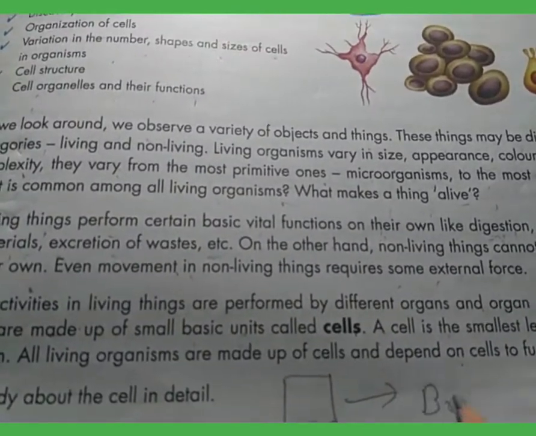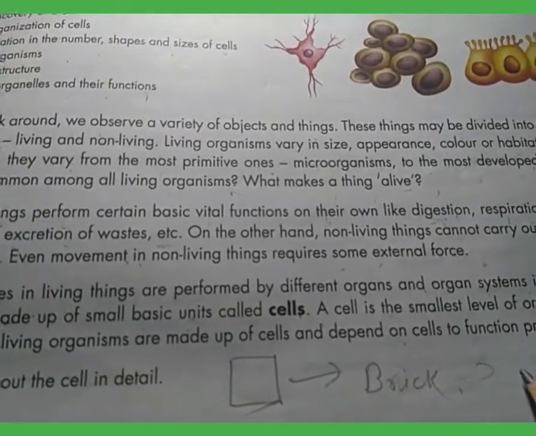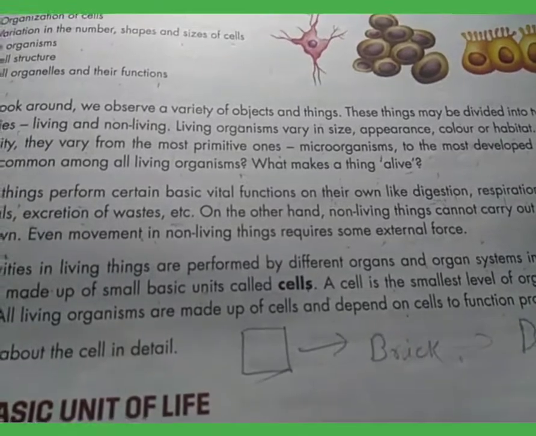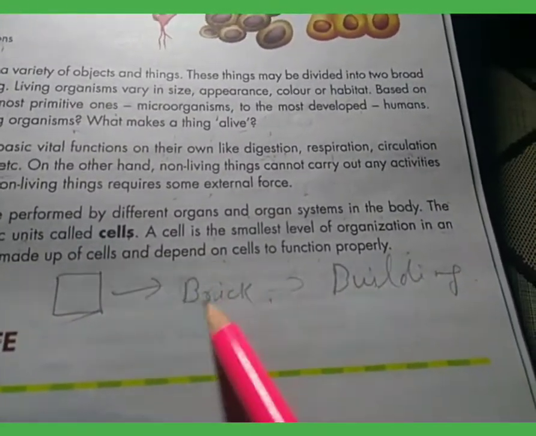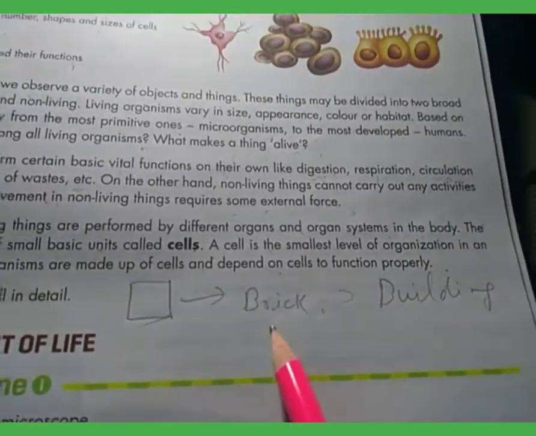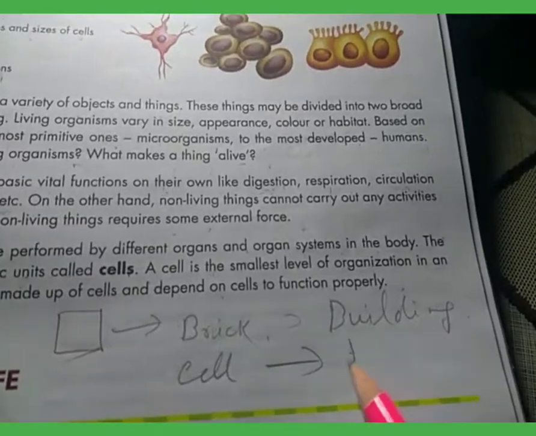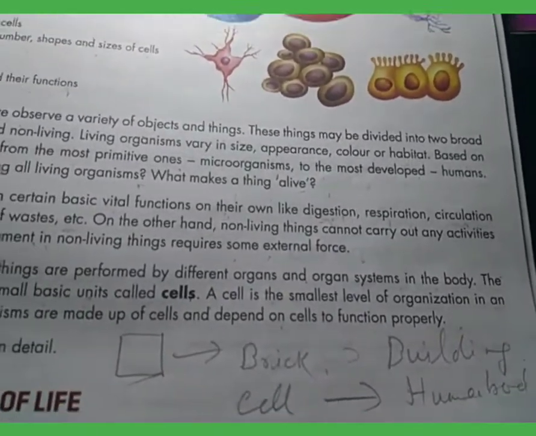A brick is the smallest thing by which we can construct a building. Just like this, a brick is the smallest part of a building, and cell is the smallest part of a living thing or human body.